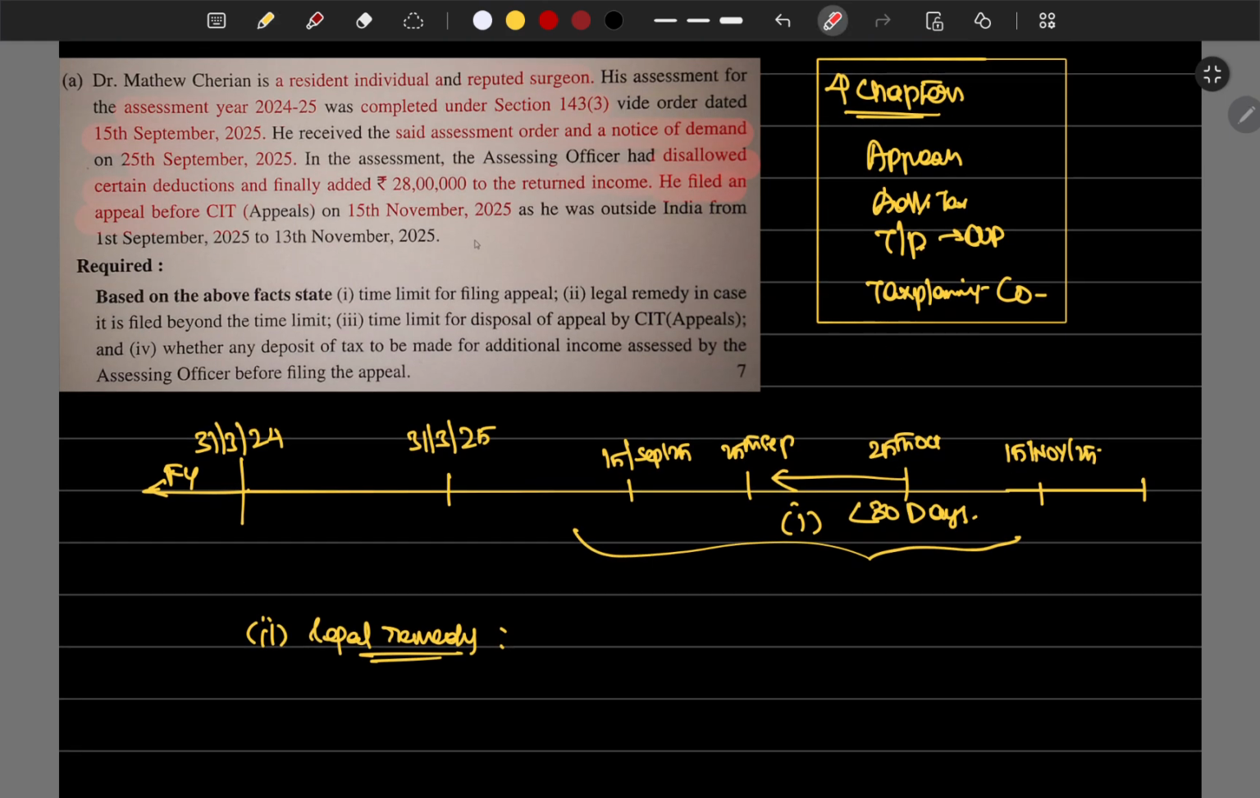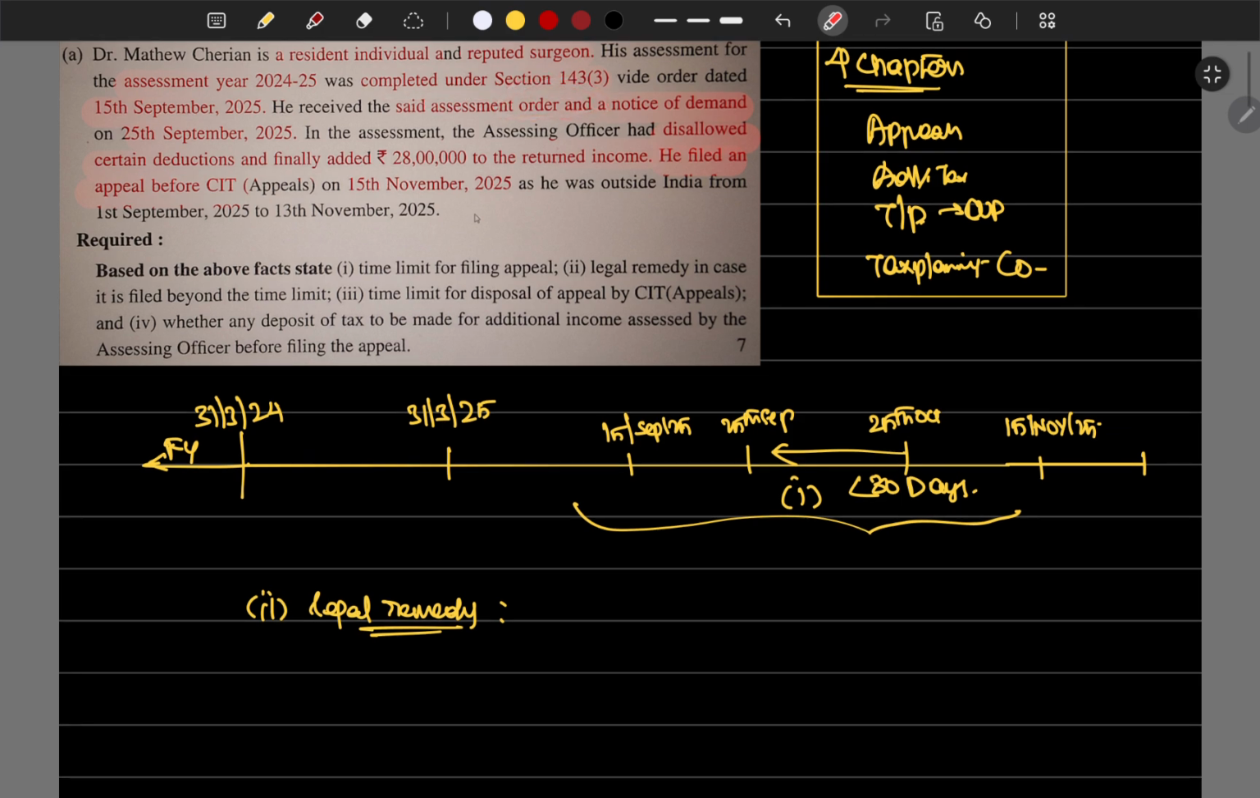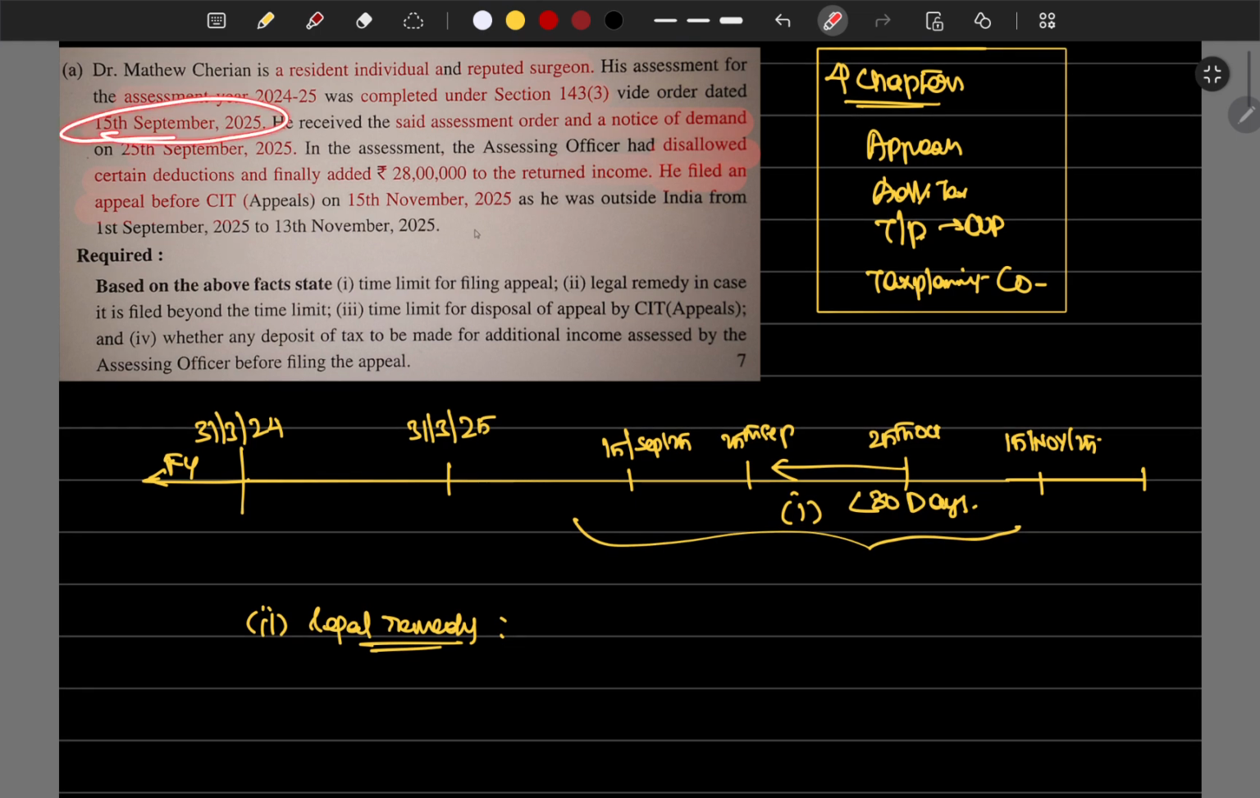I'll just repeat. Okay, Matthew Cherian is the resident individual, reputed surgeon. Assessment year is 24-25, completed under 143 subsection 3, which is scrutiny assessment. On 15th September 2025 the assessment has been completed for him, and then the assessment order and a notice of demand has been issued on 20th September 2025. In the assessment, the assessing officer disallowed certain deductions.